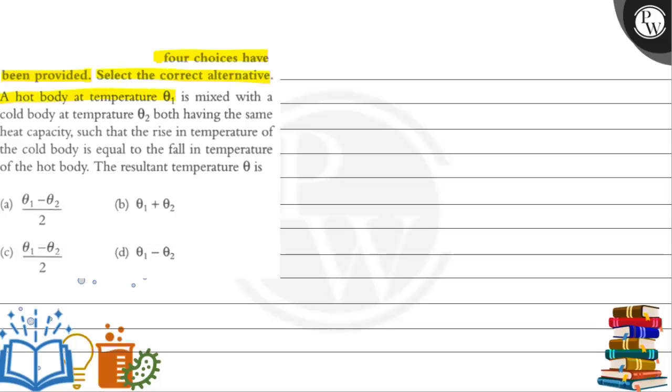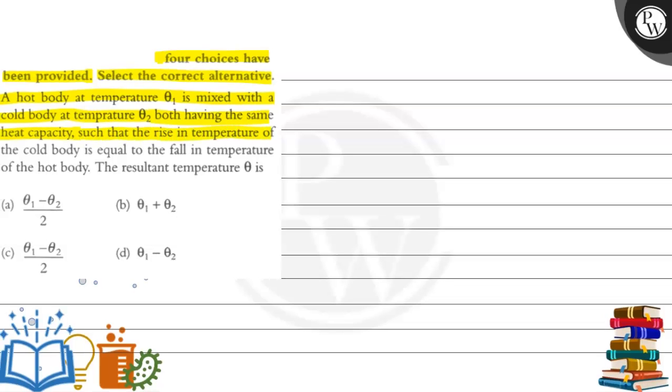Hello bachcho, the question says four choices have been provided, select the correct alternative. A hot body at temperature theta 1 is mixed with a cold body at temperature theta 2, both having the same heat capacity such that the rise in temperature of the cold body is equal to the fall in temperature of the hot body. The resultant temperature theta is. Here, the key concept for the question is